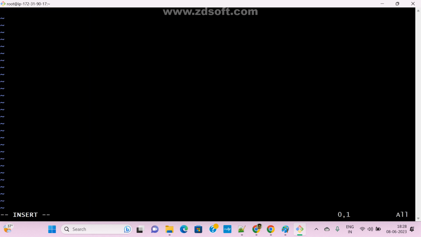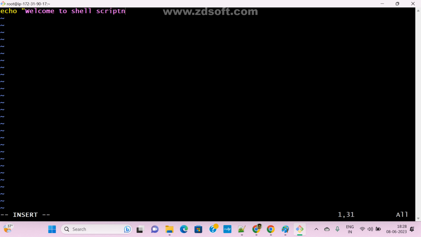Insert. Now this is a file, right? We can add a sequence of commands in the file. Whatever commands you want, we can add them. For example, I want to print some message. In Linux, if you want to print any message, we use a command, right? The echo statement. Whatever you want to print, echo. Echo, welcome to